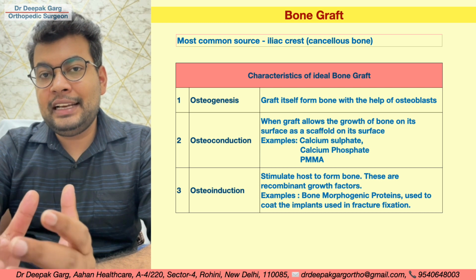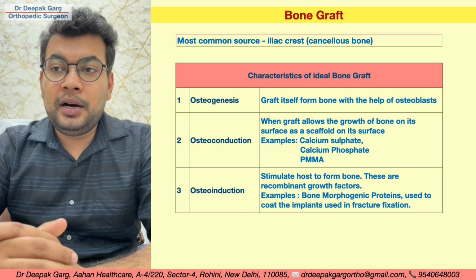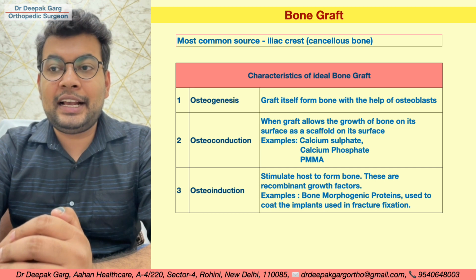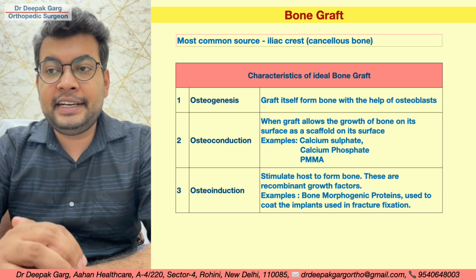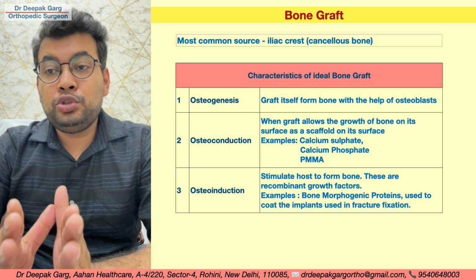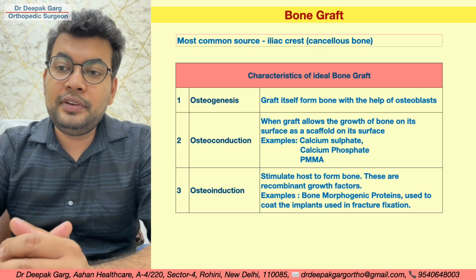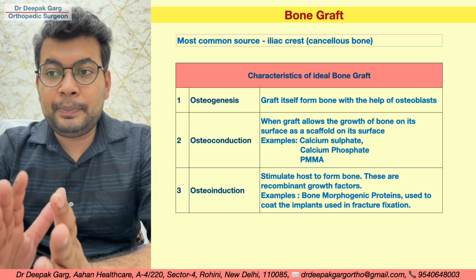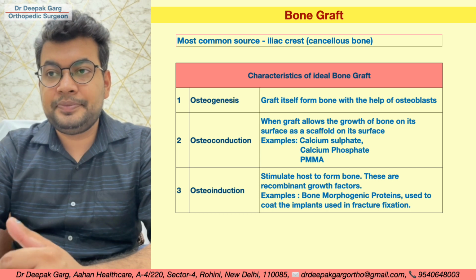Osteogenesis means the graft will itself form new bone with the help of osteoblasts. Osteoconduction means it will help growth of bone on the surface as a scaffold. For example, calcium sulfate, calcium phosphate and PMMA are examples of osteoconduction. Osteoinduction means it will stimulate the host bone to form new bone. These are usually recombinant growth factors, for example, bone morphogenetic proteins. They are used to coat the implants used in fracture fixation or in joint replacement surgeries.